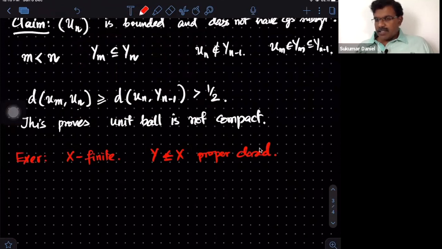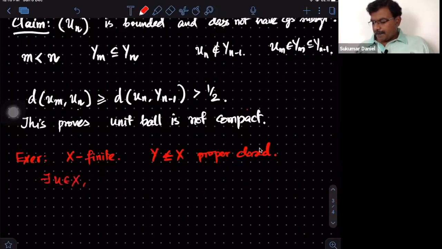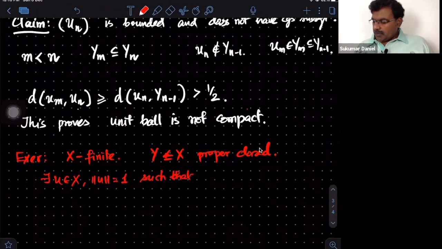You can consider rn's converging to 1, and since the distance is a continuous function, you can prove there is a unit vector u such that the distance between this u and Y is actually 1.